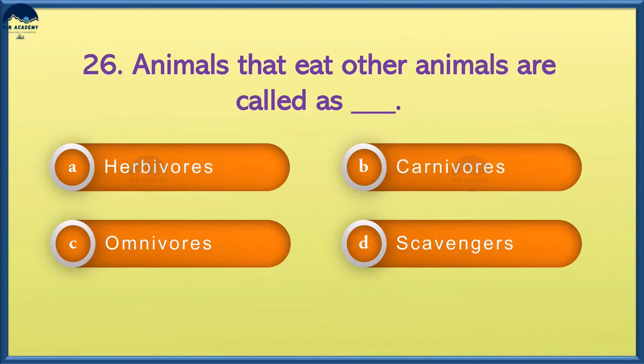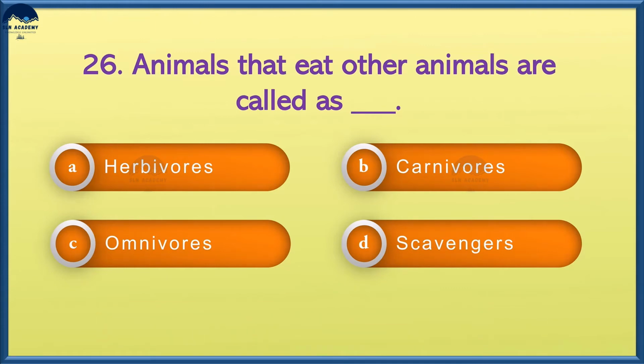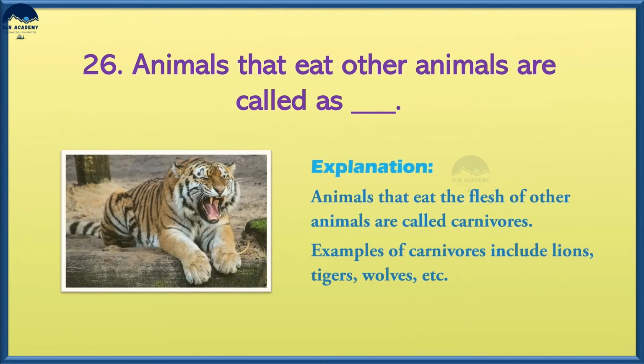Animals that eat other animals are called: option A, herbivores, option B, carnivores, option C, omnivores, and option D, scavengers. And the answer is option B, carnivores. Animals that eat the flesh of other animals are called carnivores. Examples include lions, tigers, wolves, etc.